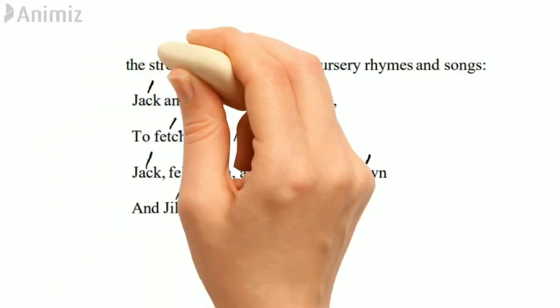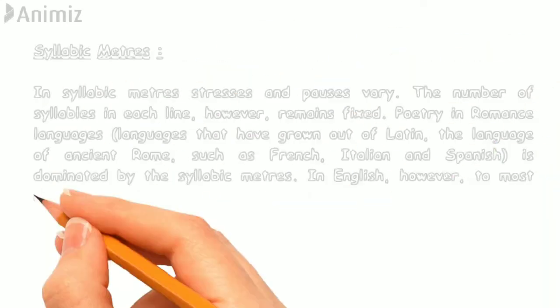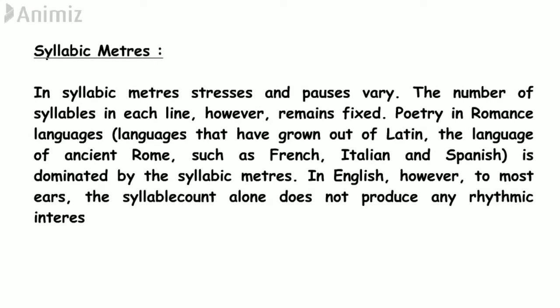So the next category is syllabic meters. In the case of syllabic meters, stresses and pauses vary. The number of syllables in each line, however, remains fixed. Now what is a syllable? A syllable is a word or a part of a word which makes a vowel sound, or a consonant which makes a vowel sound. So in syllabic meters, we notice that in each line the number of syllables remains fixed. It remains constant.